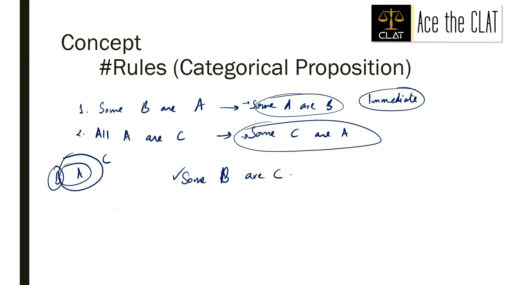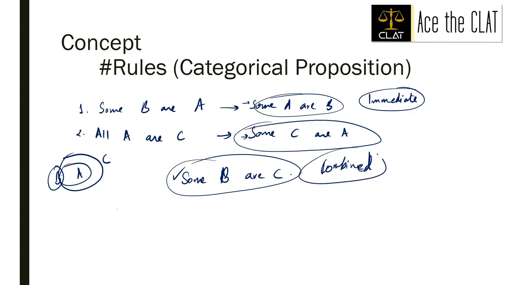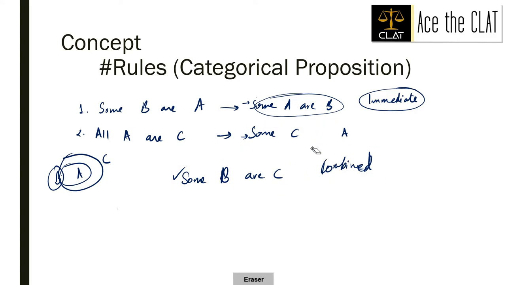Now for these kinds of inferences, the name is combined inferences, in which we take 2 or more types of statements and derive it from there. Okay. In this slide, the rules that I'm going to talk about are for combined inferences.